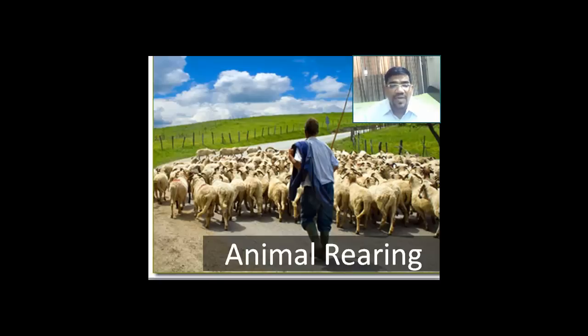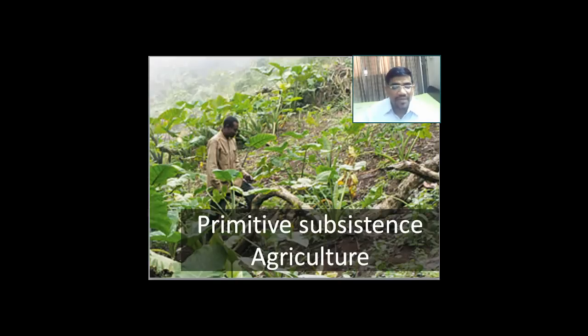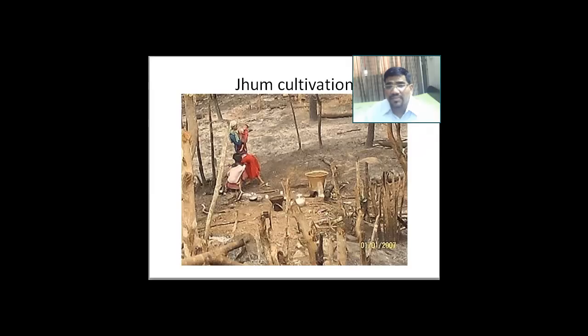So with this we come to the next slide, and the next slide is about primitive subsistence agriculture. Primitive subsistence agriculture is done by using household labor. In this agriculture, the tools are the hoe, dao, and digging stick, and family labor is involved. The other name for this agriculture is slash and burn agriculture.